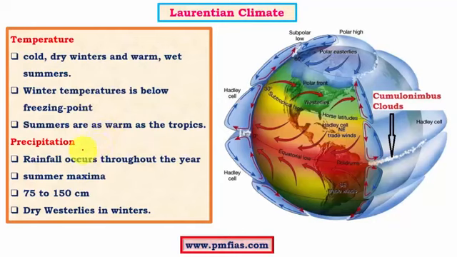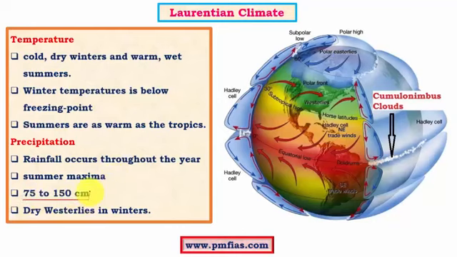Coming to precipitation, we know that this type of climate is represented by D and F, where F stands for wet type of climatic region. So this particular climatic region receives rainfall throughout the year, and there are quite regional variations based on whether the climatic condition exists in the Northeast American region or the Asiatic region. The most important feature is the summer maximum rainfall, where the rainfall occurs mostly in summer months, and winters have rainfall but the quantum of rainfall is quite low compared to the summer months.